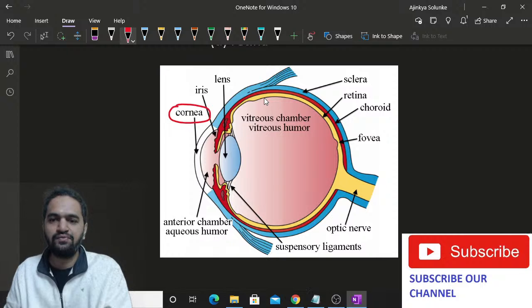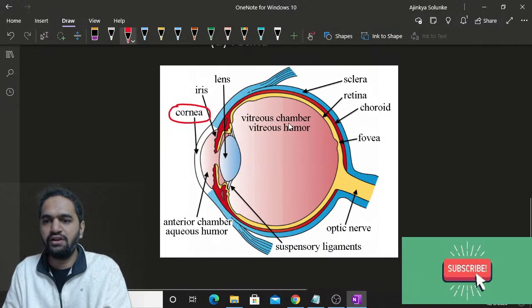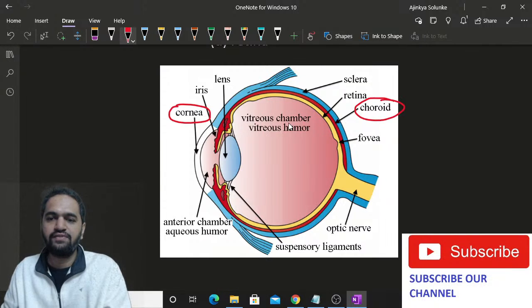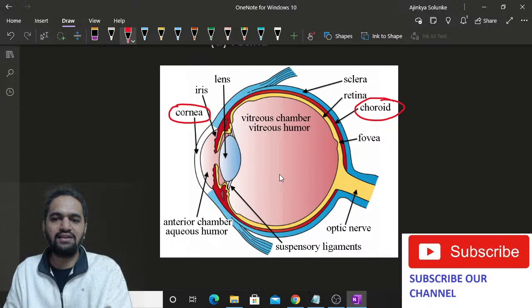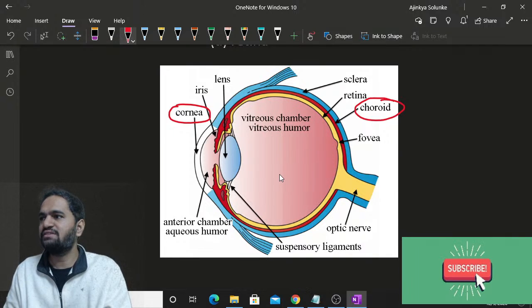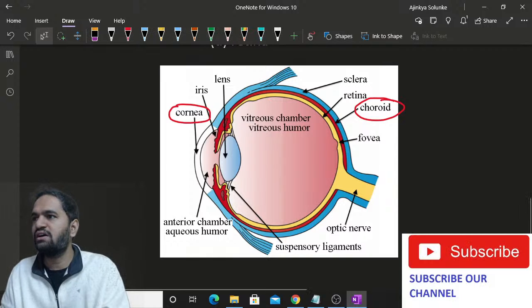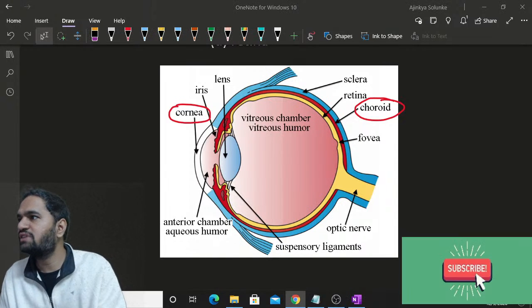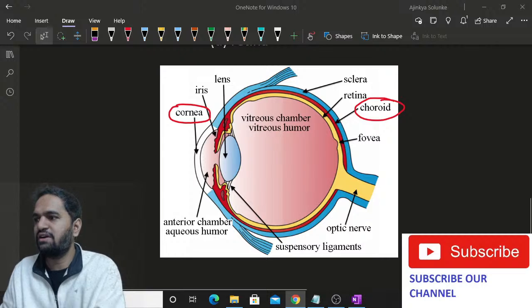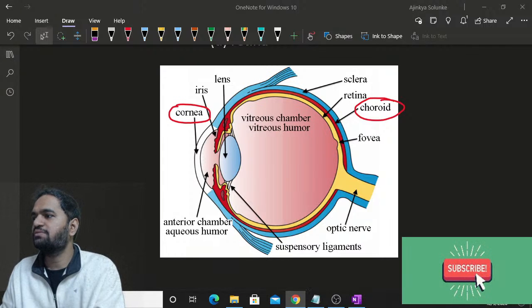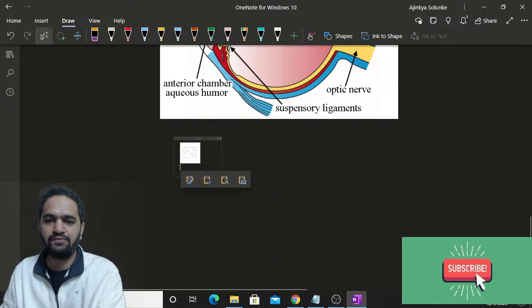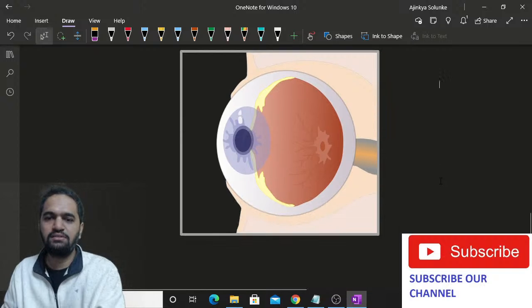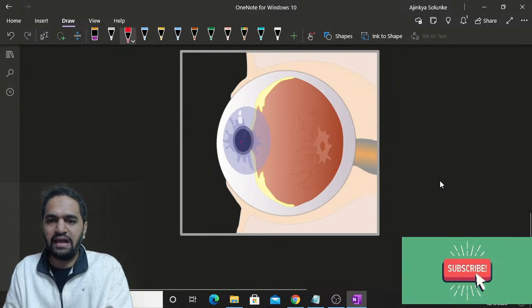This is the first one. The second one is choroid. Choroid you can see here. This is choroid, second option. Then we have pupil. Pupil is present in the front side, so technically it is not in the diagram, but that is basically the central part of the eye. Let me have that pupil diagram as well, so that you'll be able to see that. The pupil is basically the black part of the eye. Yes, this one. So this is the pupil I'm talking about. The central black part is called the pupil.